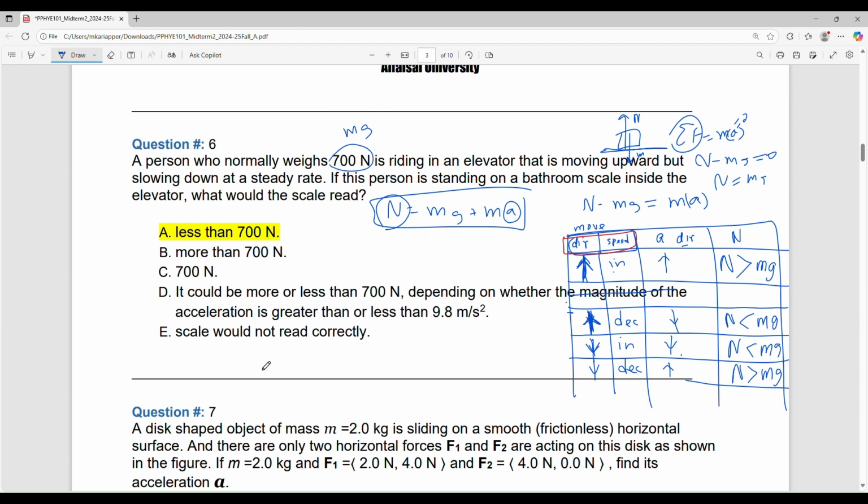Okay, let's look at it. 700 is the normal force, and it is moving up. Slowing down means decreasing speed, so the acceleration direction is opposite. That means down, so a is negative. So it will be less than 700 N. So N is less than mg. N is what the scale reads. So what the scale reads is less than mg, 700.